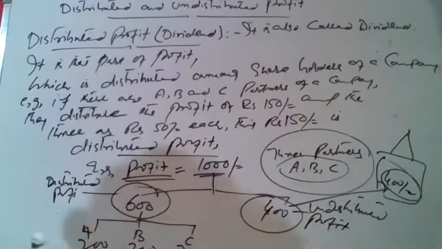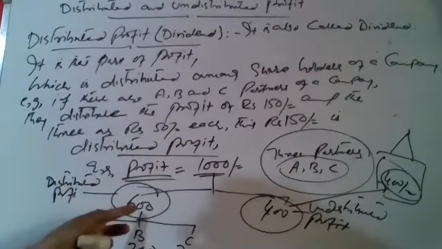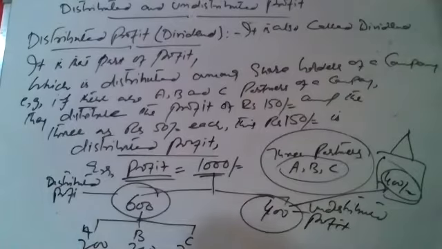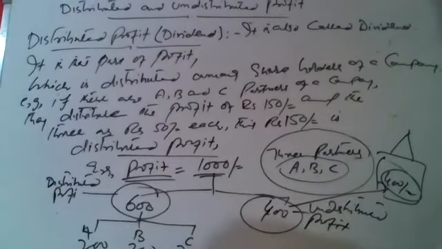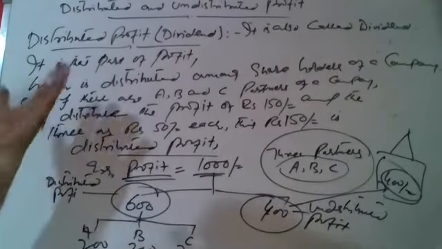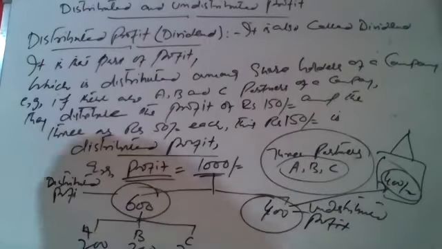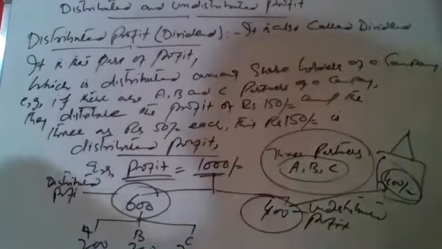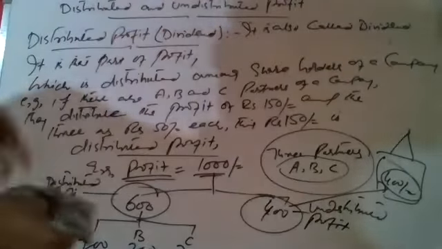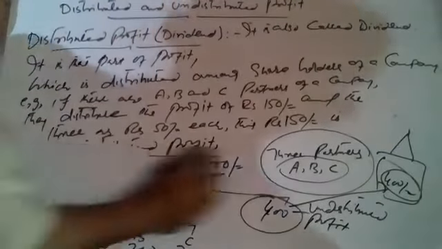So they have decided to distribute only 600 rupees. This becomes the distributed profit or dividend. So dividend or distributed profit is that part of profit which is distributed among the shareholders of the company.